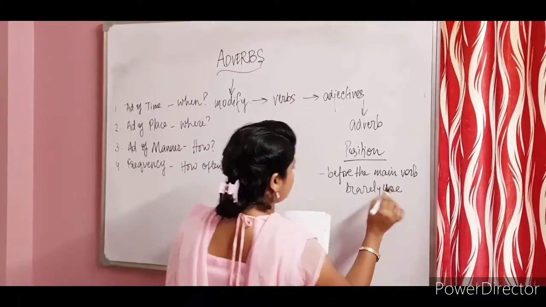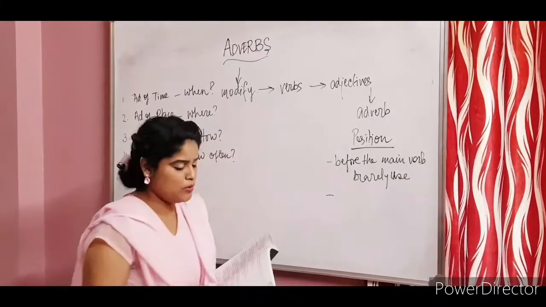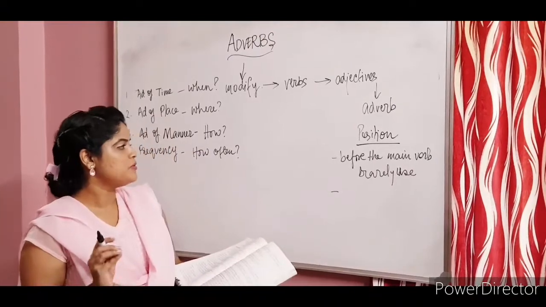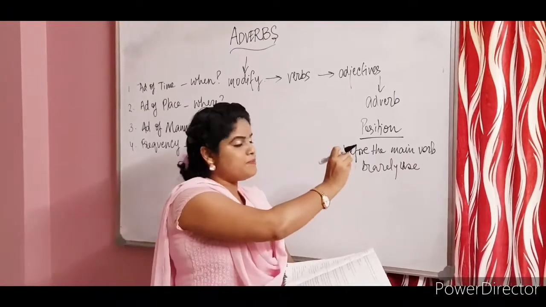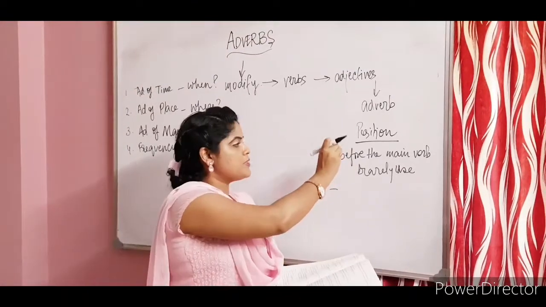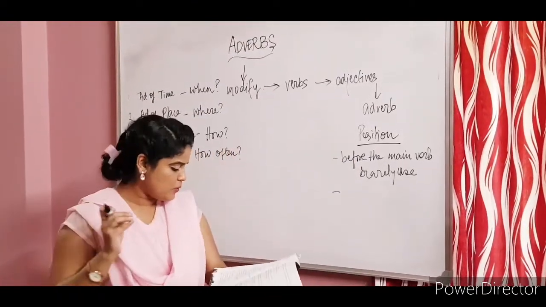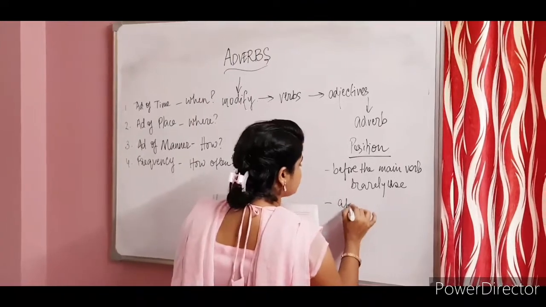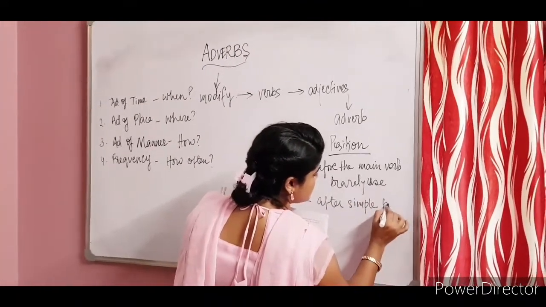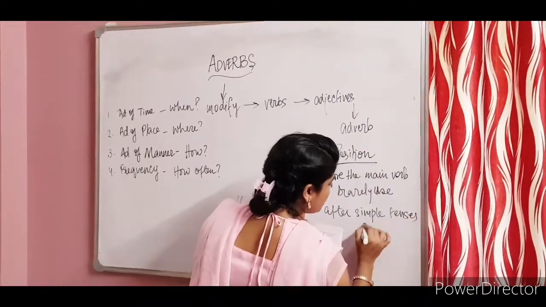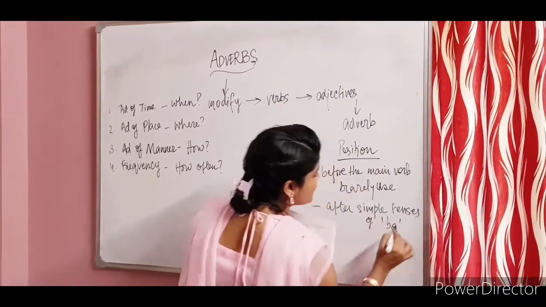Rarely used. I'll just give one example. Others are there in your book. Rarely used, as the example. The adverb of frequency can be placed before the main verb. The second one is after simple tenses of be, the be verb.